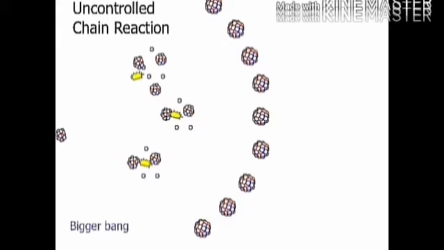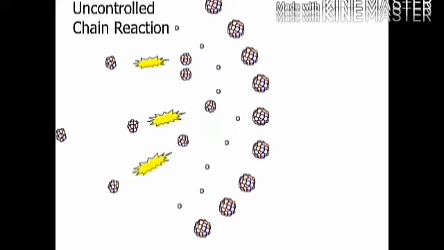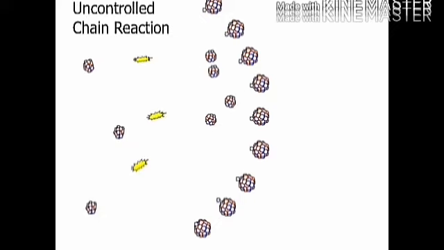Next is uncontrolled chain reaction. In an uncontrolled chain reaction, the number of neutrons multiplies indefinitely. Like, in the first fission reaction 3 free neutrons are released and in the next fission reactions 9 free neutrons are released, then 27, 81, like that continuously.